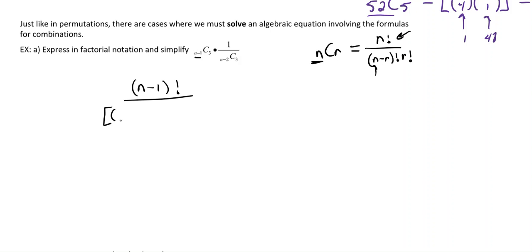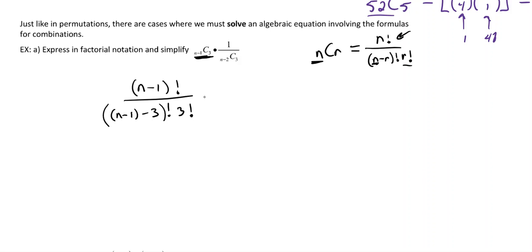So this n value that I'm putting in is actually going to be n minus 1. And then I still have to go minus r, so in this case, it's going to be minus 3. Actually, sorry, I'll make them round brackets. Hopefully that makes sense. Our r value was 3, and then it's factorial. And then the next step is just one more r, so that's going to be 3 factorial. All right, that's what we've done for that part.